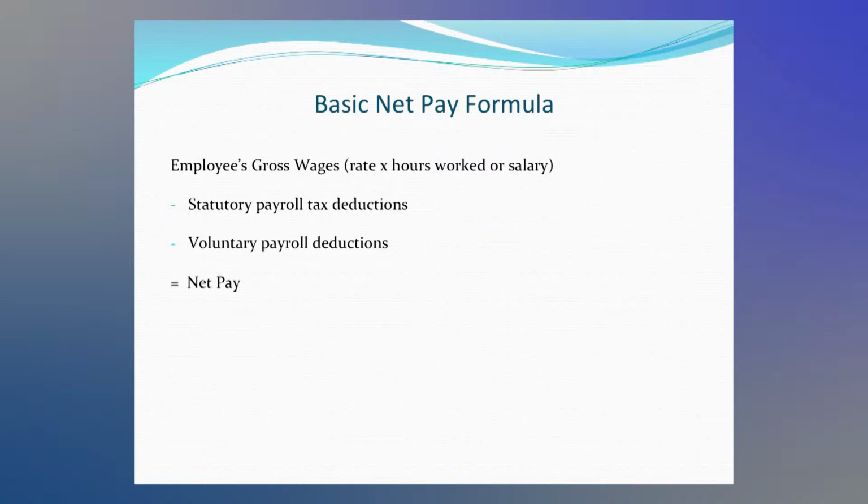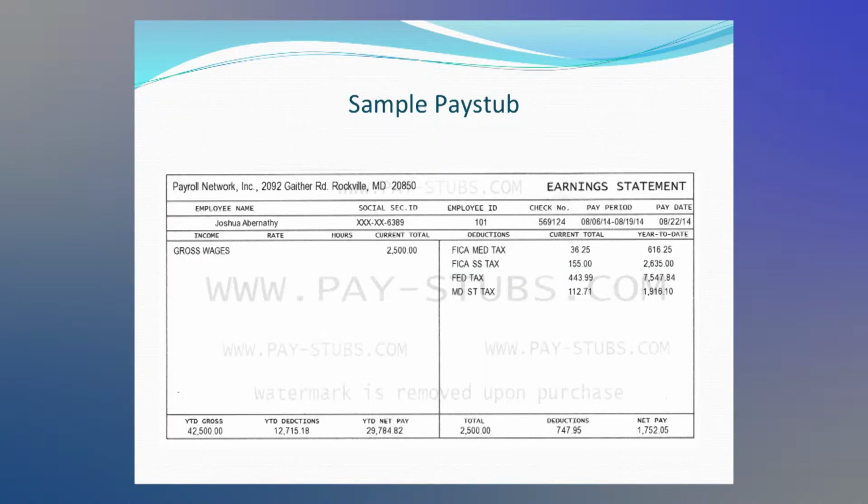We start with gross wages, and then we take away a lot of taxes and several voluntary deductions to come up with net pay. This is something near and dear to all of our hearts. It's a sample pay stub. It typically has information like we're looking at here, which would be the gross wages and all the taxes and voluntary deductions for this payroll, as well as additional information for year-to-date wages and deductions and net pay for this employee.